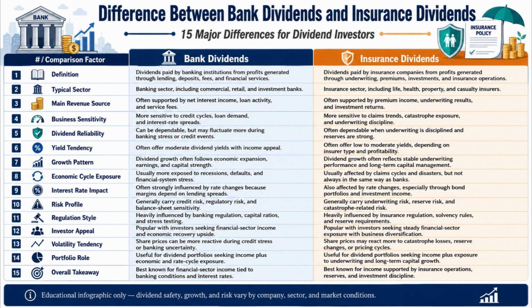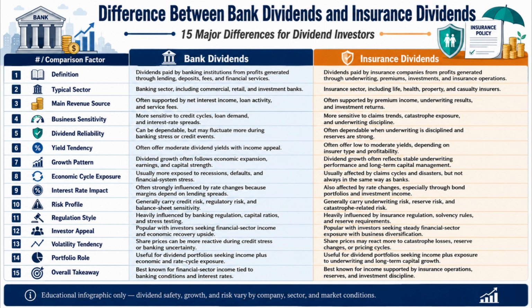Number 4. Bank dividends are more sensitive to credit cycles, loan demand, and interest rate spreads, whereas insurance dividends are more sensitive to claims trends, catastrophe exposure, and underwriting discipline. Number 5. Bank dividends can be dependable but may fluctuate more during banking stress or credit events, whereas insurance dividends are often dependable when underwriting is disciplined and reserves are strong.